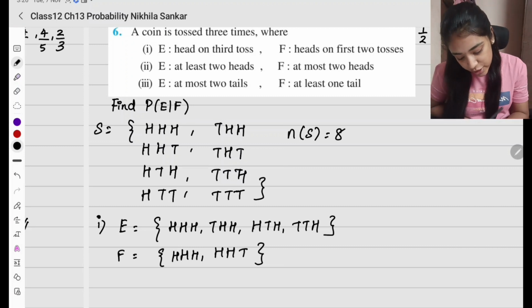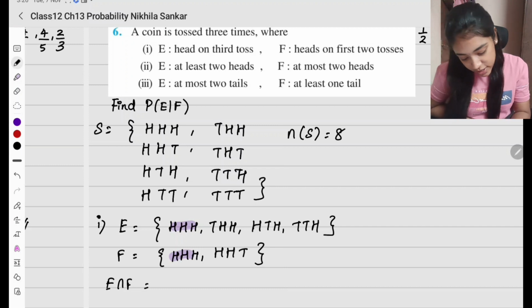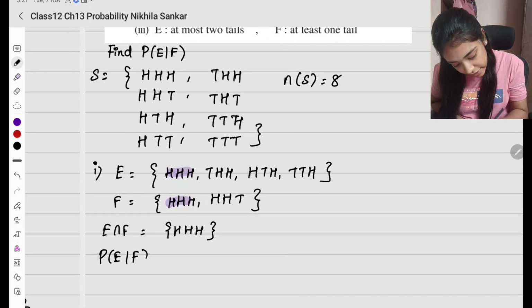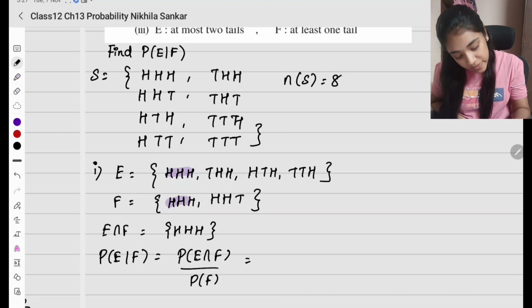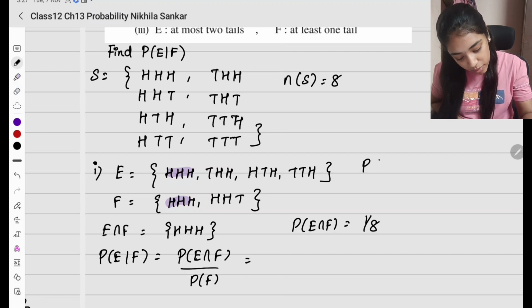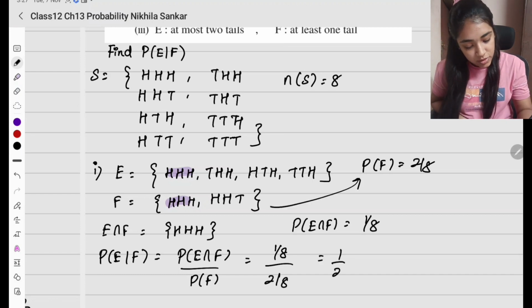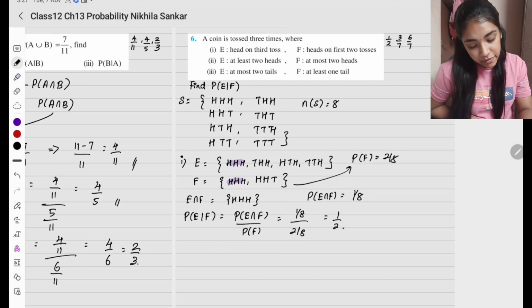Correct? Now what is their intersection? E intersection F is going to be இதுவும். What else? Nothing else. So only that. So I have HHH to be their intersection. Now I need to find E given F. So probability of E given F is probability of E intersection F divided by probability of F. Probability of E intersection F is going to be 1 divided by 8, and probability of F is going to be 2 divided by 8. So this is going to be 1 by 8 divided by 2 by 8. Okay? So this is going to be 1 divided by 2. This is my first subsection.